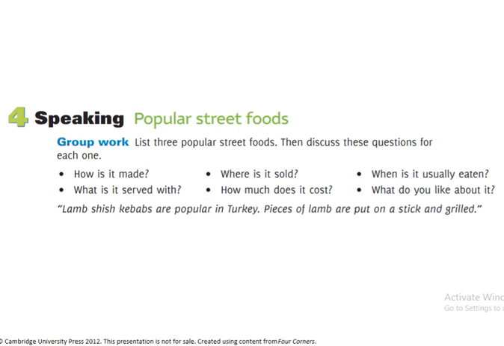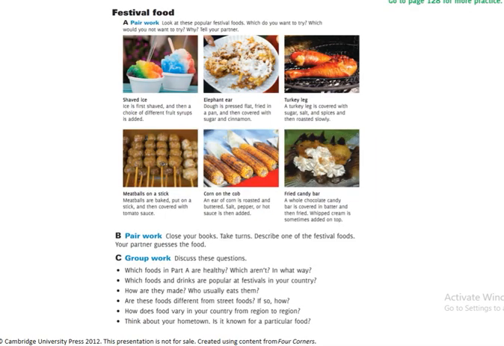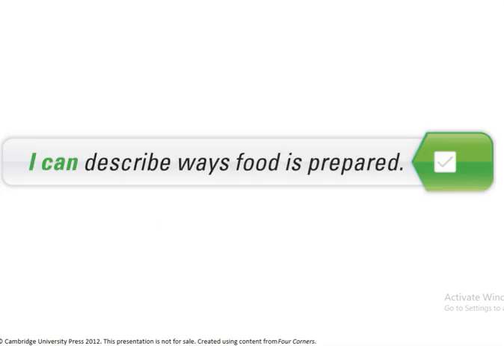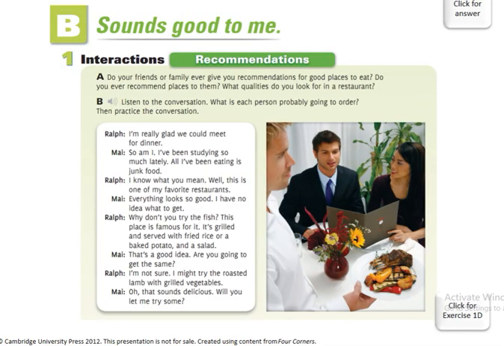So last time we discussed popular street foods. What were our popular street foods? For example, the pericones are sold everywhere. They are made with a tortilla filled with meat and some vegetables. And that was our last Flipgrid. Now I can describe ways food is prepared. Yes, we can. And we're going to go to recommendations. Guys, that will be our activity today. I want you to post some recommendations about food or restaurants that you can give us.